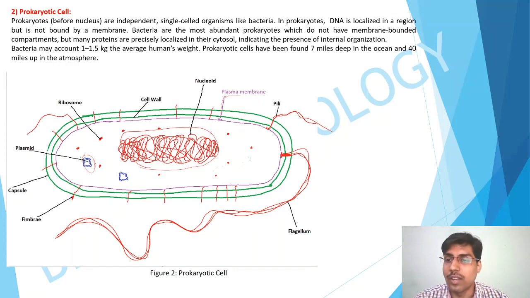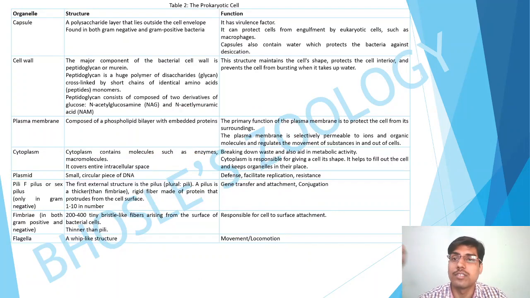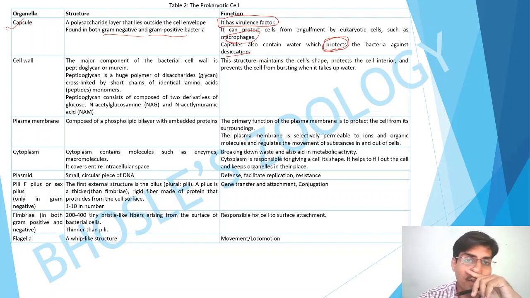Okay. And the plasmid is the extra chromosomal DNA. It has a role in conjugation, right? Also, the cytoplasm is there. All of this space is filled with the cytoplasm. So these are all the organelles. The capsule's important point is that it has the virulence factor, and it is present in gram positive also, gram negative also. It has a protective function, against desiccation and against macrophage cells. It can also protect the cell wall.